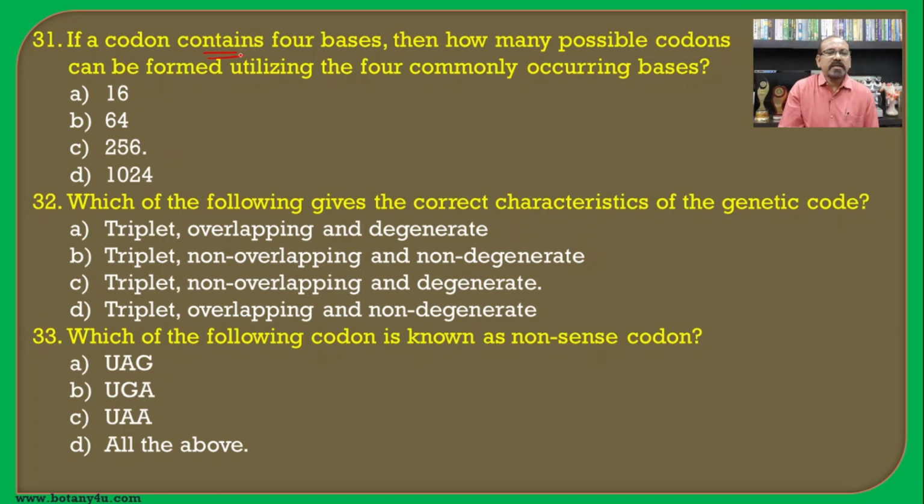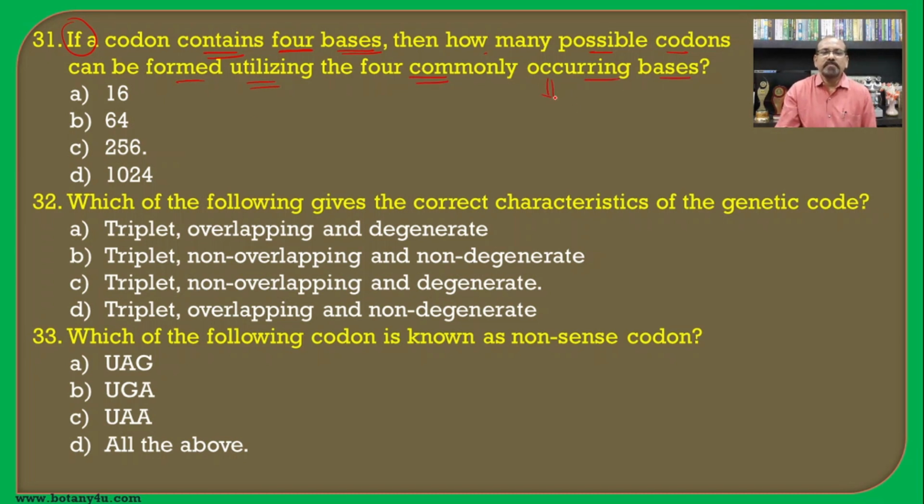If a codon contains 4 bases, remember the codon actually contains 3 nitrogen bases, but if the codon contained 4 bases, then how many possible codons can be formed utilizing the 4 commonly occurring bases?